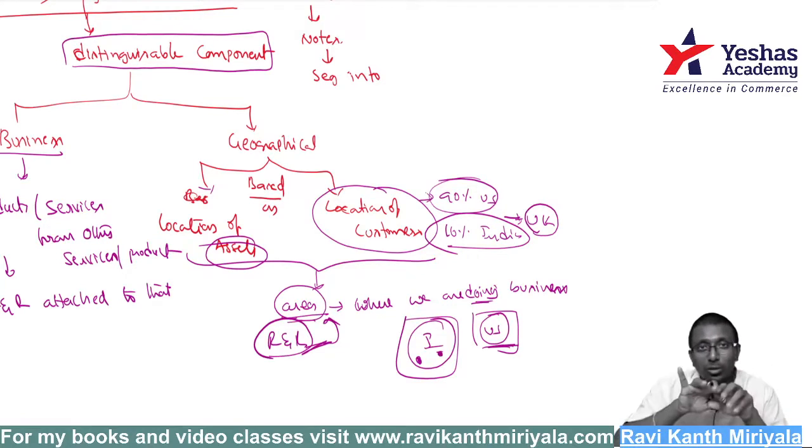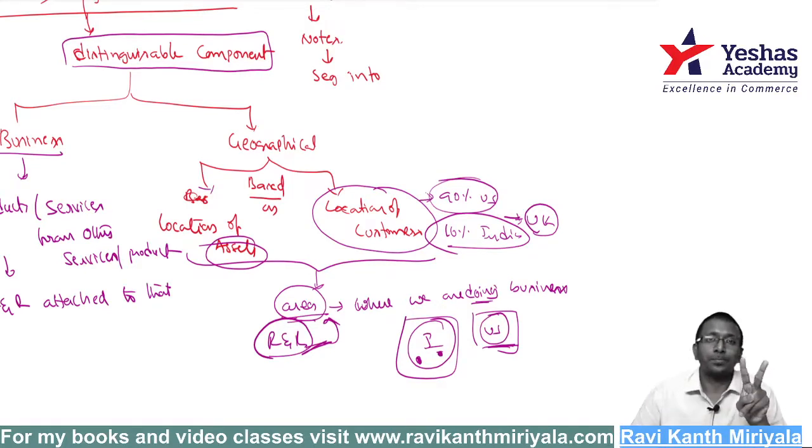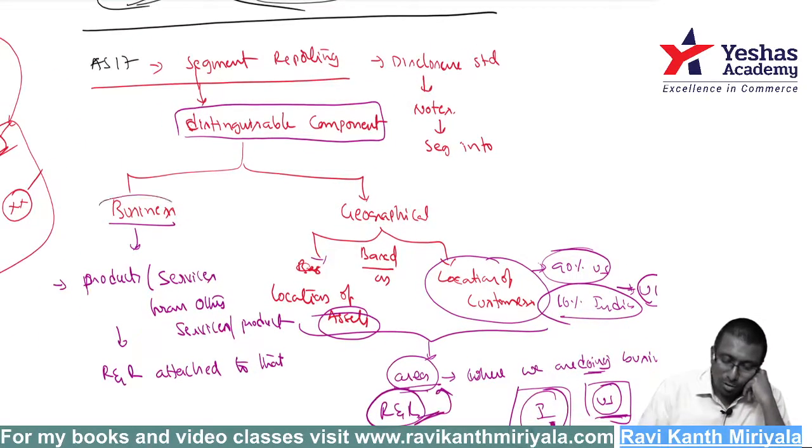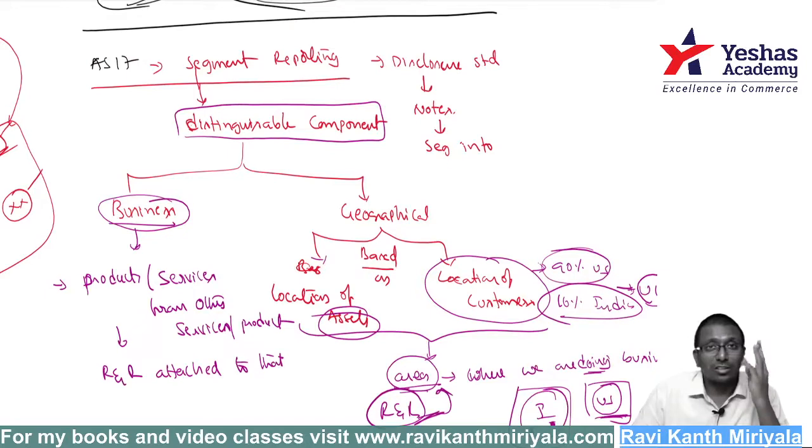That's why the geographical segment is further bifurcated into two kinds: based on location of assets and based on location of customers. Broadly, there are three segments: business segment, location of assets, and location of customers. Remember that.